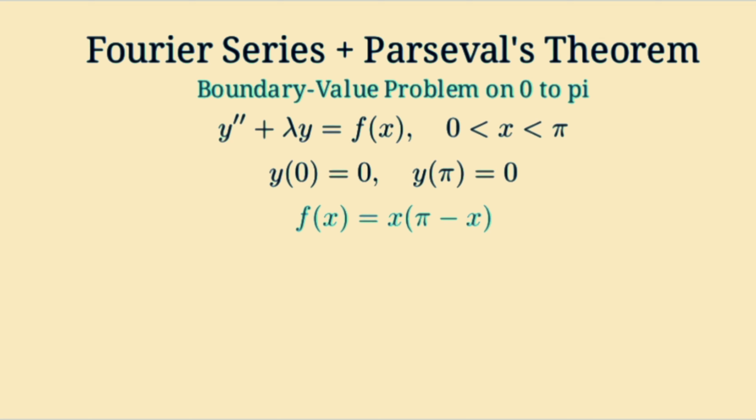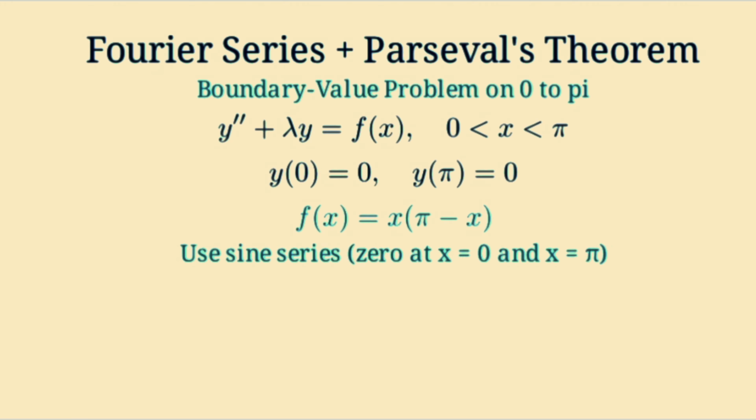Finally, we will discuss how the result depends on lambda, because the boundary conditions force y to be 0 at x equals 0 and at x equals pi. The natural eigenfunctions are sine functions. That means we expand f of x and y of x in a sine series. Sines automatically satisfy the same 0 boundary conditions.